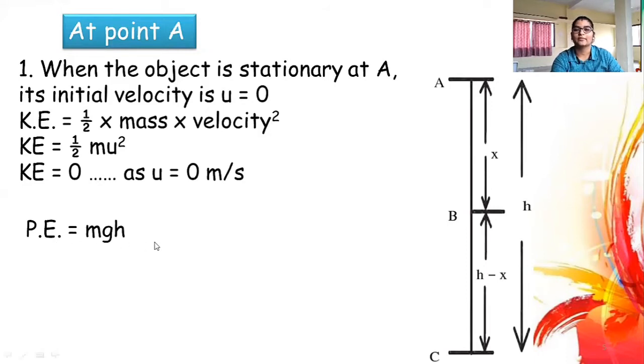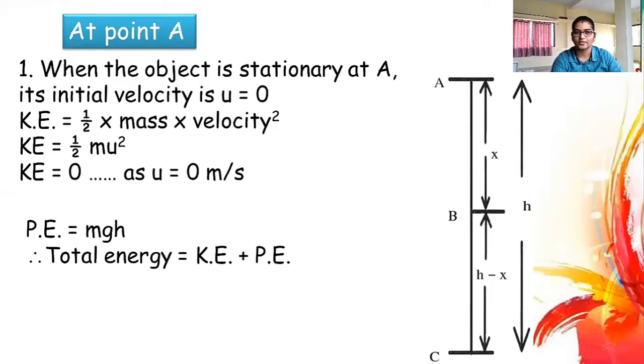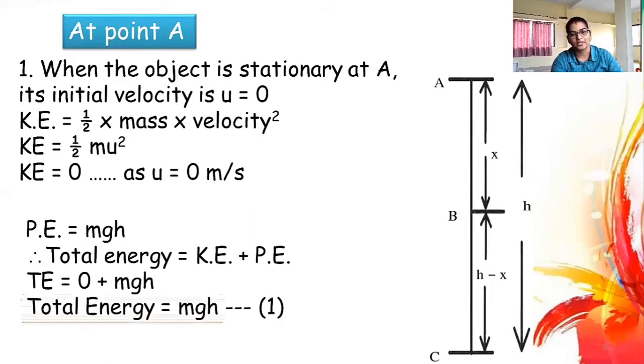When the object is at point A, it is at height h from the ground, therefore its potential energy is mgh. Let's calculate the total energy of the object at point A. Total energy is equal to kinetic energy plus potential energy. So kinetic energy is 0 and potential energy is mgh. Therefore, the total energy of the object at point A is mgh.